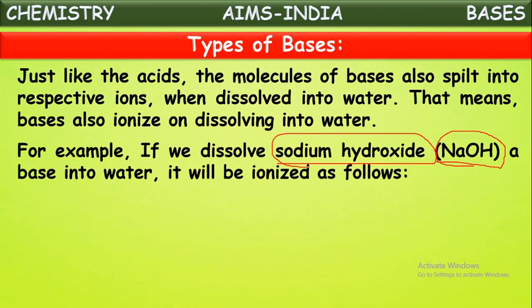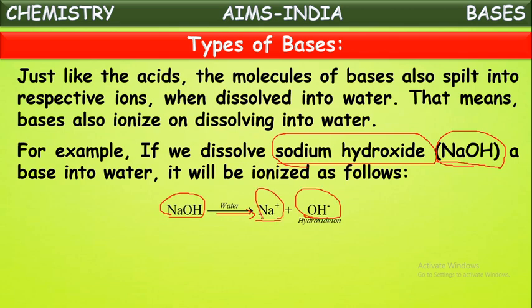See here the equation shown, how these molecules of sodium hydroxide split into respective ions. The molecular formula of sodium hydroxide is NaOH. On dissolving into water, it separates into positive Na+ ions and negative OH- ions. This separation of a molecule into positive and negative ions is called ionization. So bases ionize on dissolving into water.